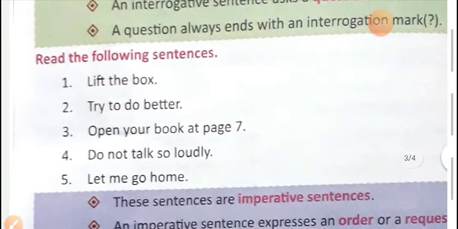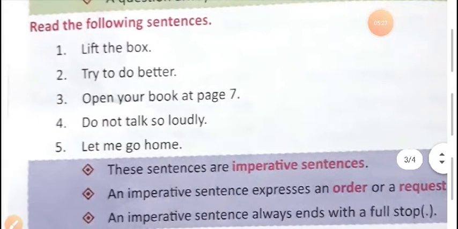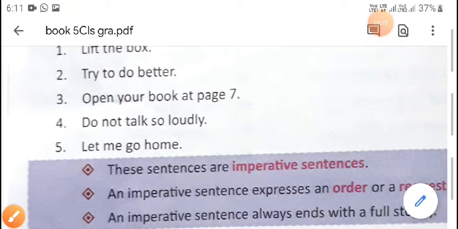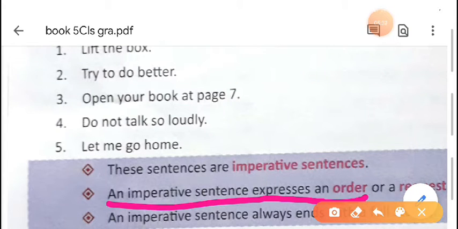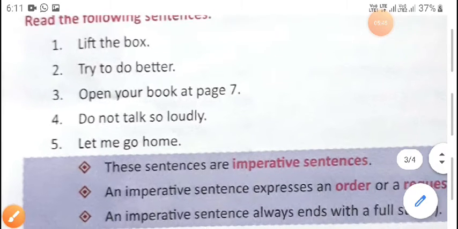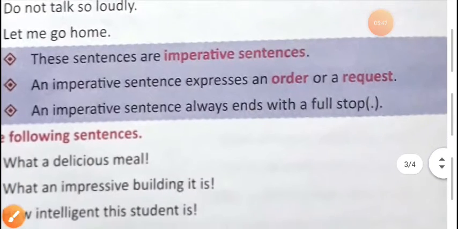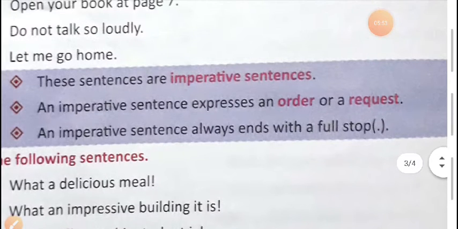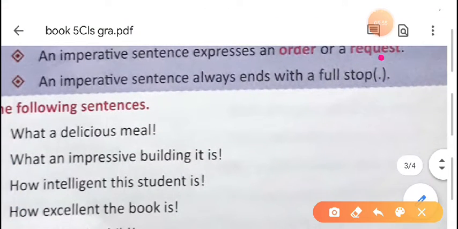Now we are going to the third type of sentence. It is the imperative sentence. An imperative sentence expresses an order or a request. And an imperative sentence always ends with a full stop, like assertive sentences.